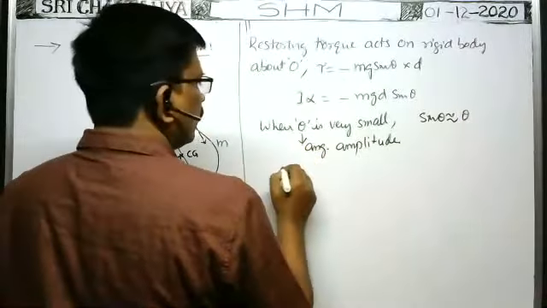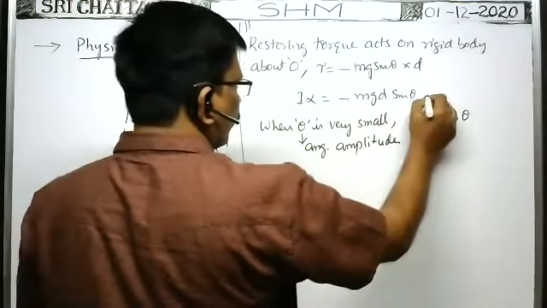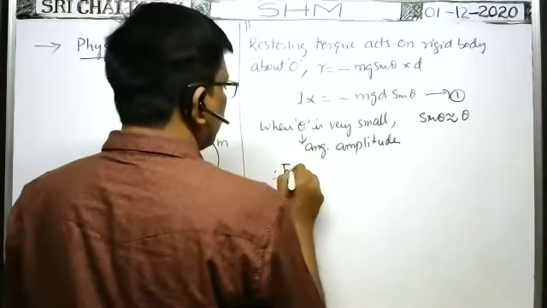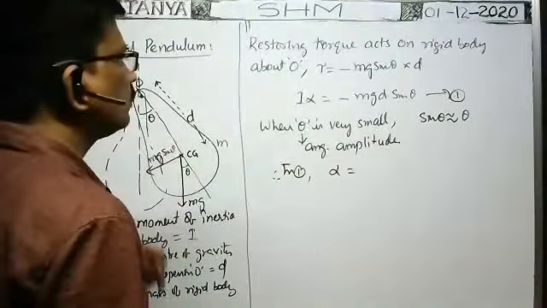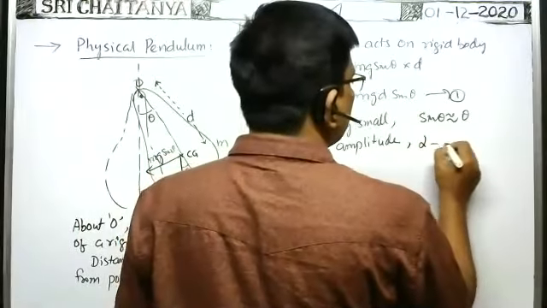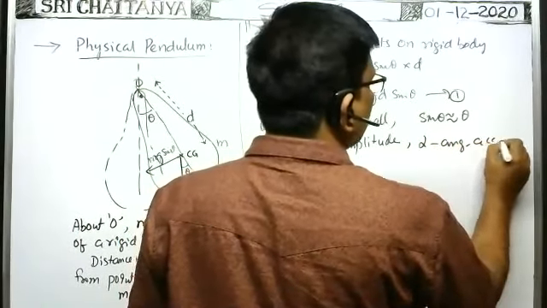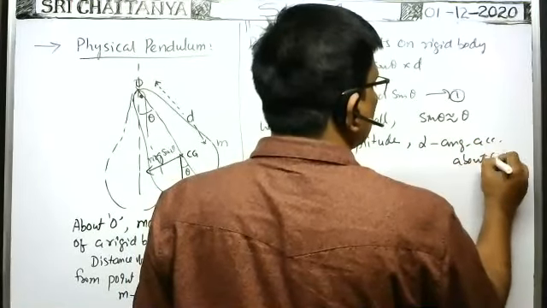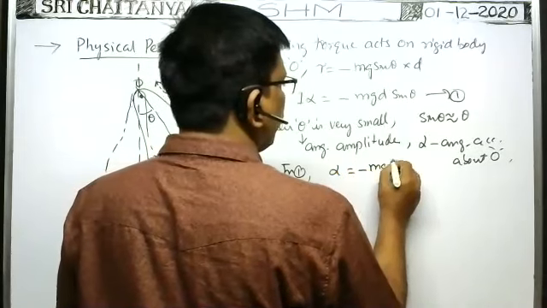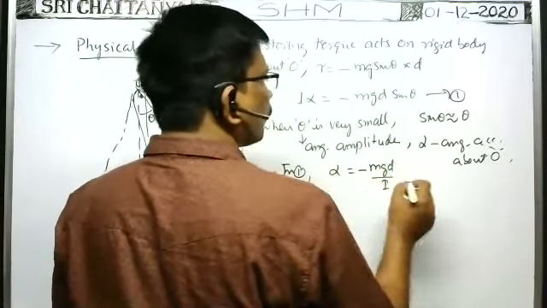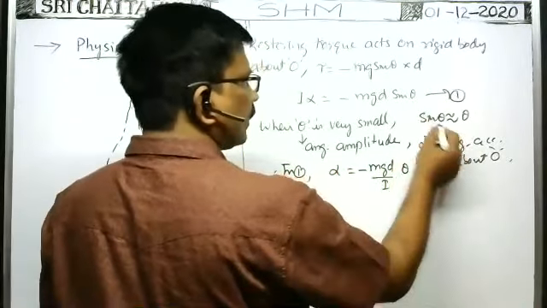Therefore, you substitute here, from the above equation, from 1, alpha is equal to minus mgd by I into theta. Alpha means angular acceleration about O. Sin theta is theta, no?